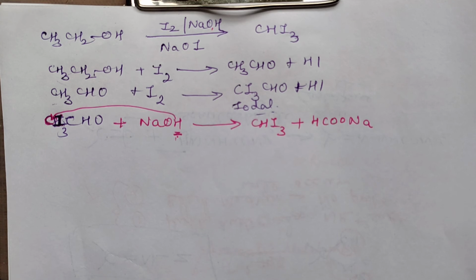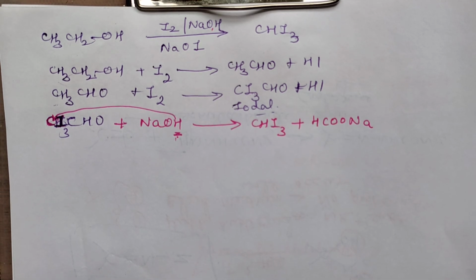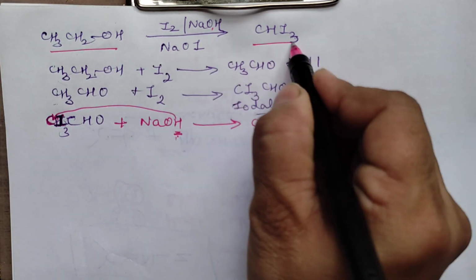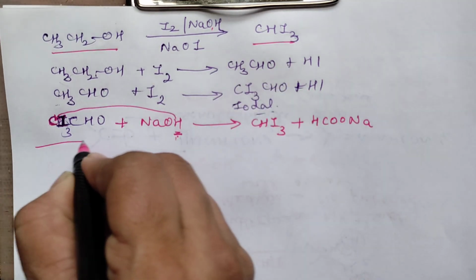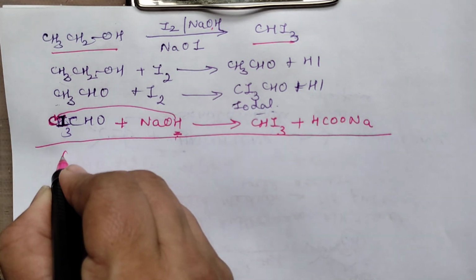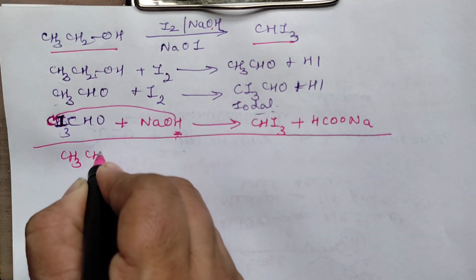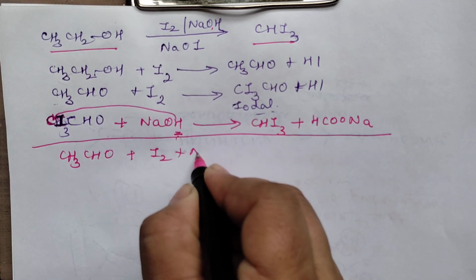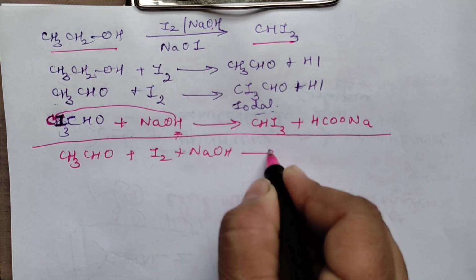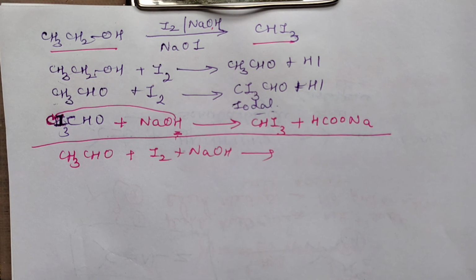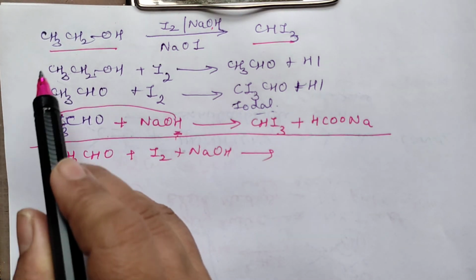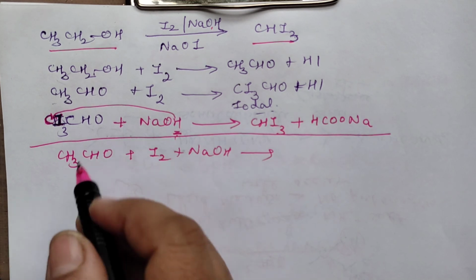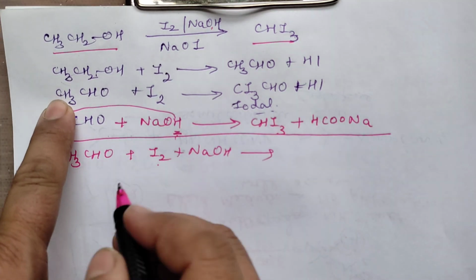So I just told you how you can remember it: split it up. Now, I have written this for ethyl alcohol. Suppose instead of ethyl alcohol, you are asked for acetaldehyde. What will happen when this is treated with iodine and NaOH? I hope the products are very easy for you to write. That means I am not starting from here now, I will be starting from here. Got it? So what will this iodine do?